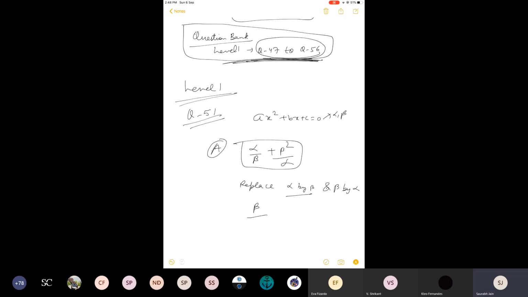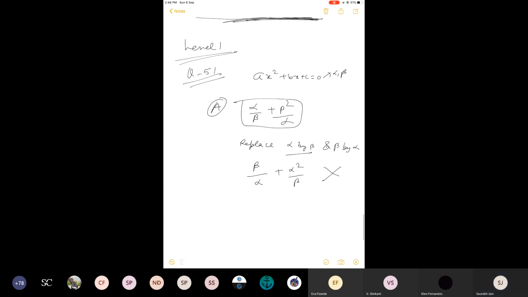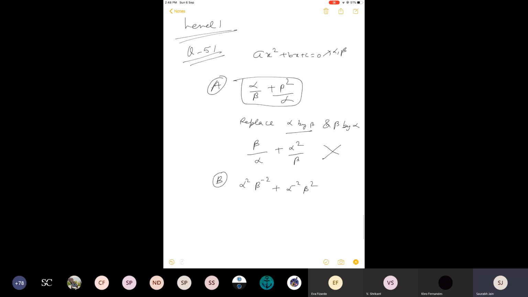So in the numerator it will be beta, there will be alpha, it will be alpha square, it will be beta. So the answer is no, because both of them are not the same. Let me use another one, B option. B option is this. Okay, let us replace once again alpha by beta and beta by alpha.